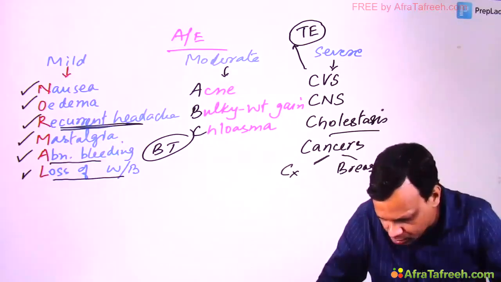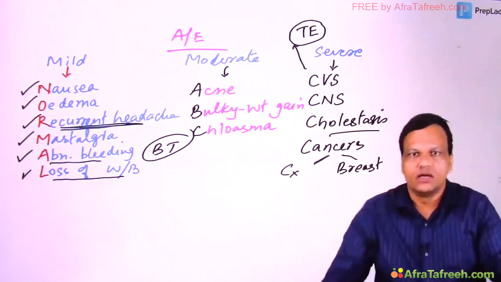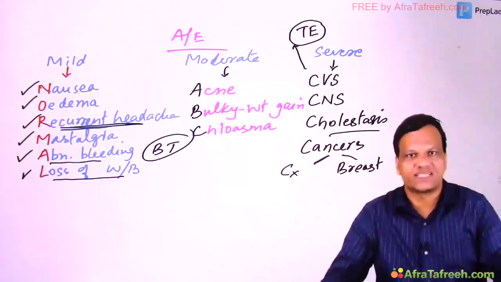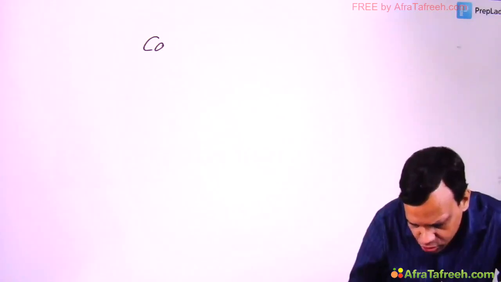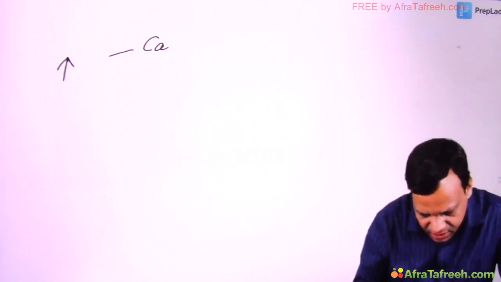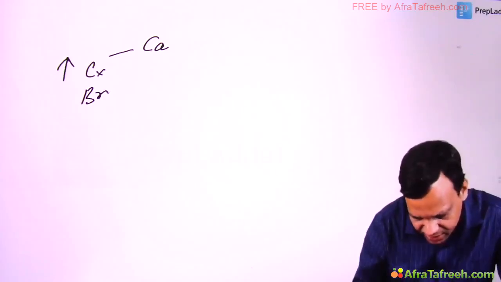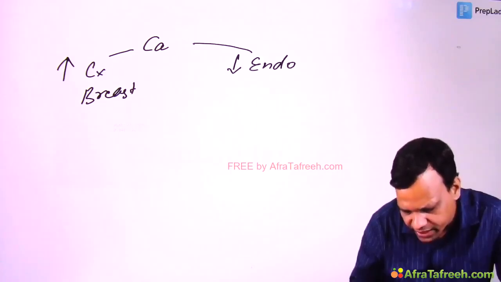Nowadays there are low dose estrogen pills also, which do not increase the risk, but high dose estrogen OCPs can increase the risk of breast cancer. But regarding cancers, OCPs are also protective against some cancers. So basically we discussed they increase the risk of cervical cancer and breast cancer, but they decrease the risk of endometrial cancer and ovarian cancer.